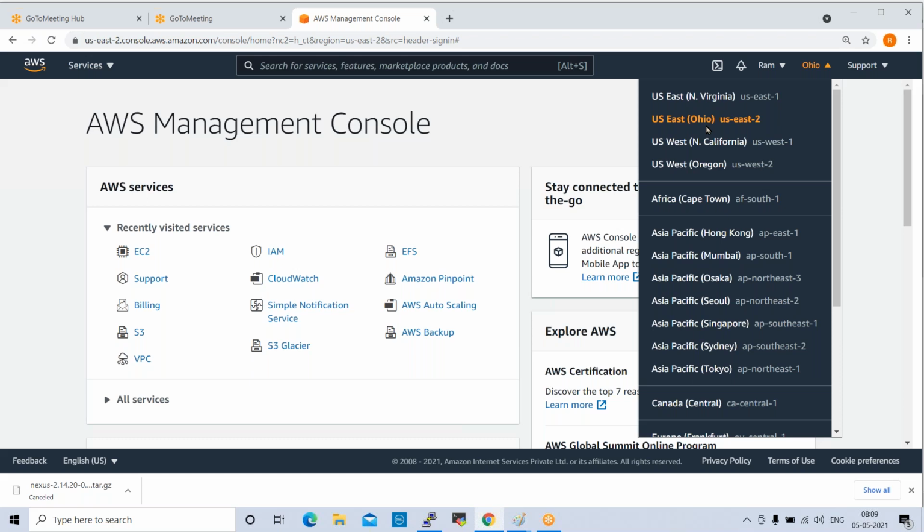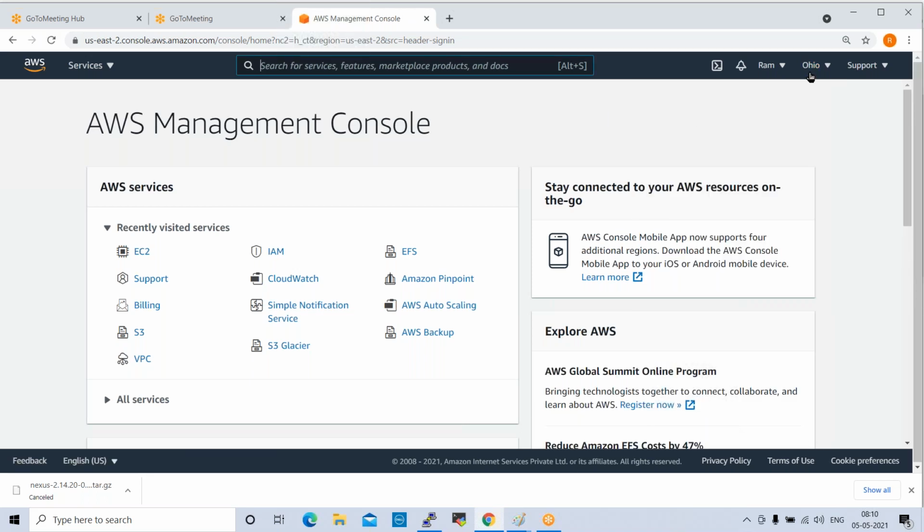When you get any requirement in real projects, the client will give you all the information, such as where you need to create the resources: in the Europe region, the Americas region, or the APAC region. That information will be provided by the client only. We don't decide this. By default it is selected Ohio US East 2 region, so I'm selecting this one. In this data center, I want to create the instance.